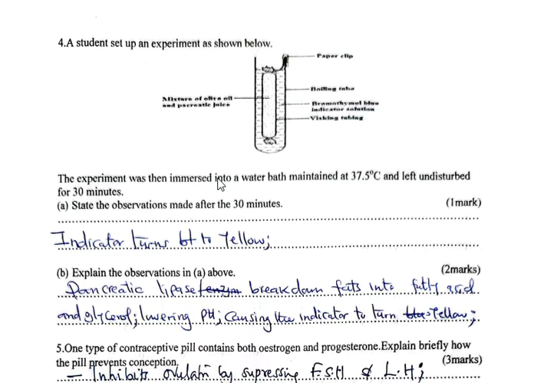Explain the observation in A above. Pancreatic lipase breaks down fats into fatty acids and glycerol, and because the temperature 37 is the optimum or correct for enzyme action. That is why it enabled lipase to break down fats into fatty acids and glycerol. And this lowers pH, causing the indicator to turn yellow.